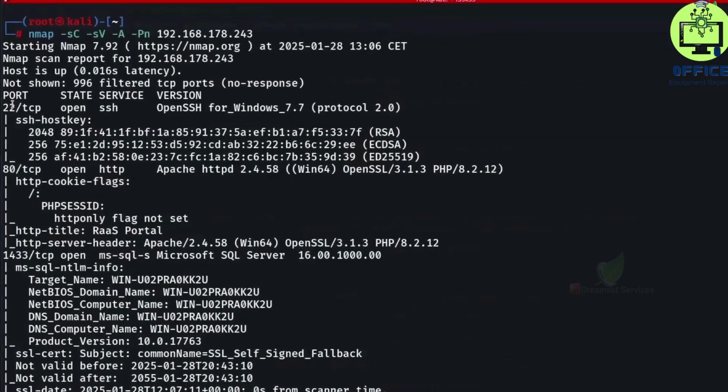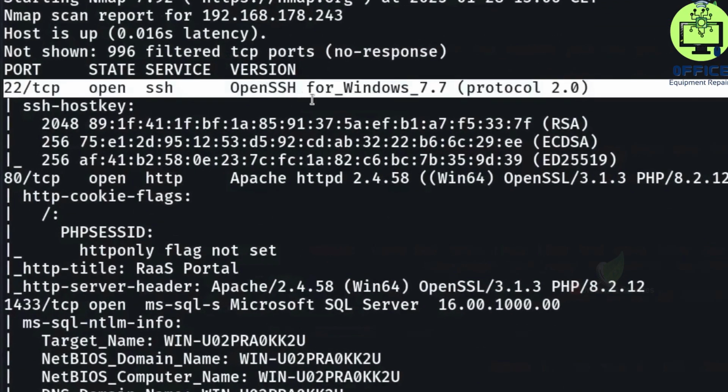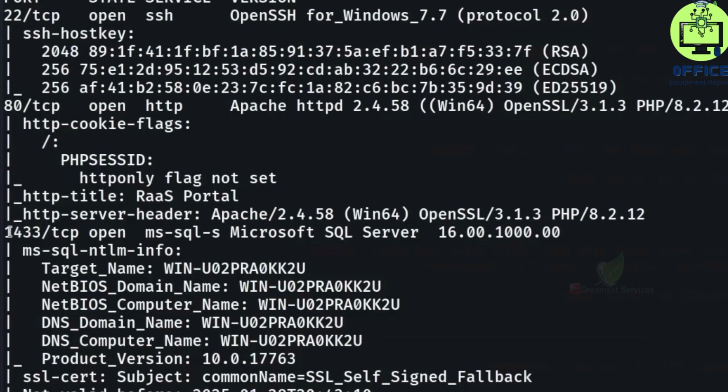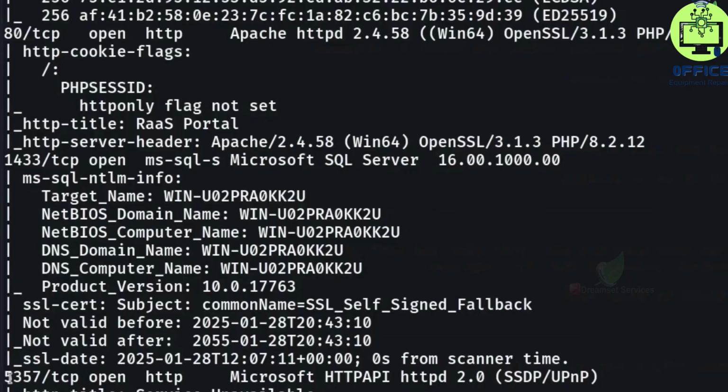Looks like port 22 for SSH is open, port 80 for Apache for the web server that we just accessed. Then we have port 1433 for Microsoft SQL Server, and then port 5357 for the Microsoft HTTP API.